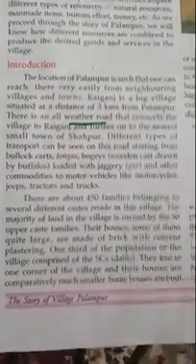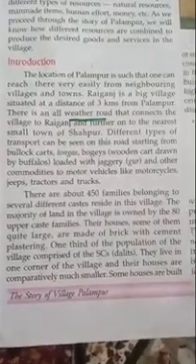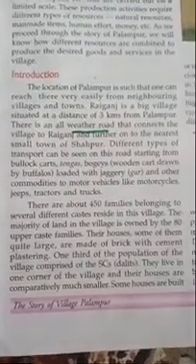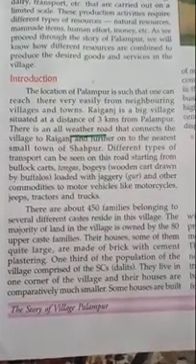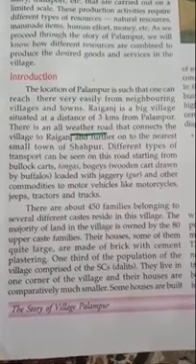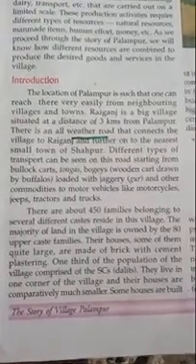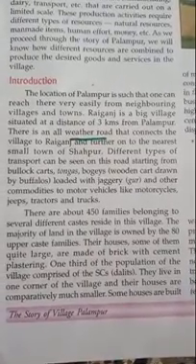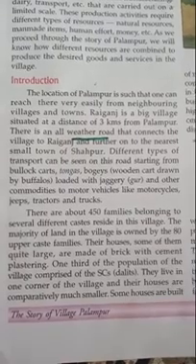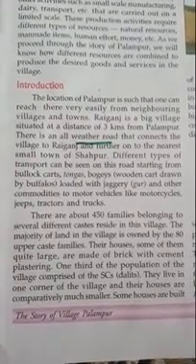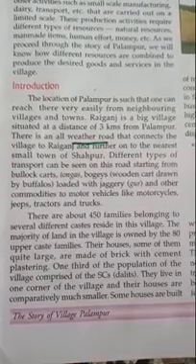Now, there are about 450 families belonging to several different castes residing in the village. The majority of land in the village is owned by 80 upper caste families. So, you can see the structure of the village. About 450 families are there, and 80 of them belong to the upper caste. Okay. Their houses, some of them quite large, are made of brick with cement plastering.